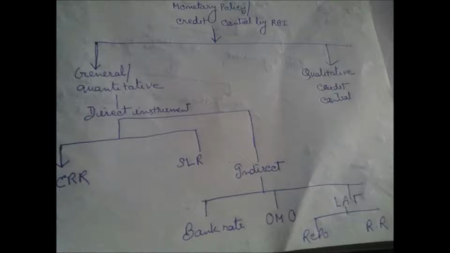Okay. Then in case of direct instrument, what will come? Cash reserve ratio, statutory liquidity ratio. And in case of indirect instrument, what will come? Bank rate, open market operation, liquidity adjustment facility. Liquidity adjustment facility means repo rate and reverse repo rate. These terms are very important. You have to study these terms very carefully.